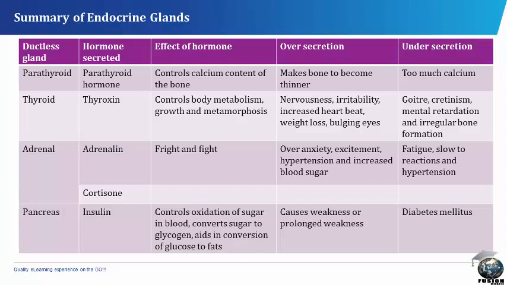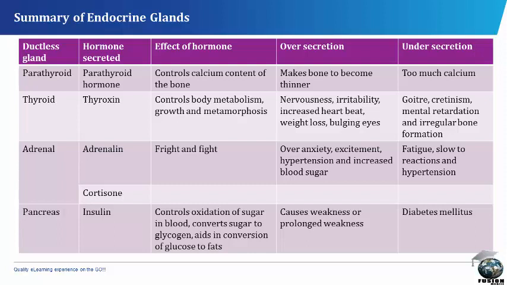The thyroid produces thyroxine hormone. It controls body metabolism, growth, and metamorphosis. Oversecretion of the thyroxine causes nervousness, irritability, increased heartbeat, weight loss, and bulging eyes. Undersecretion of it causes goiter, cretinism, mental retardation, and irregular bone formation.